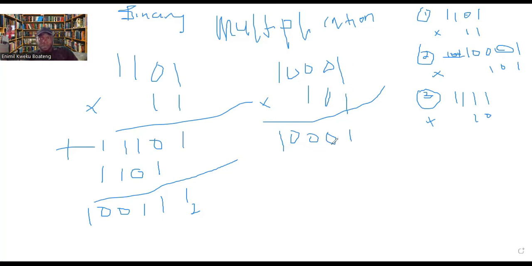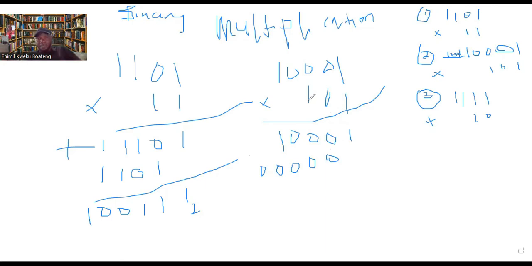So 1 times 1 is here. 1 times 0 is 0. 1 times this 0 is 0. 1 times that 0 is 0. And 1 times this 1 is 1. Now we are done with this. We need to do this. So 0 times 1 is 0, and we're writing it here because we picked this number. Now 0 times 0 is 0. 0 times this 0 is 0. 0 times this 0 is 0. And the 0 times 1 here is also 0. Now we are done with this.